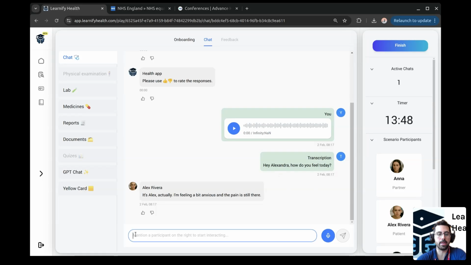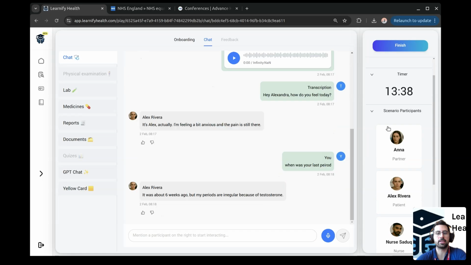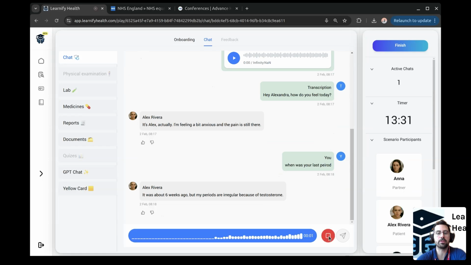The text could be, when was your last period? And the interaction can be seamless with any of the individuals present here. Nurse, do you have the results in hand?